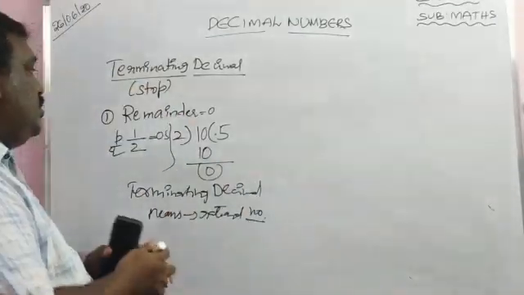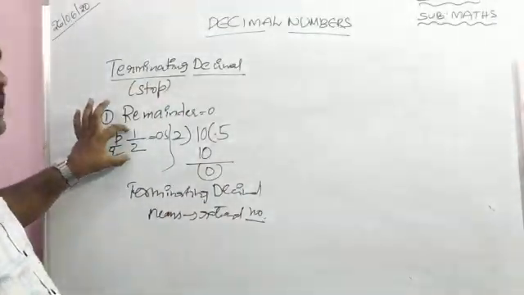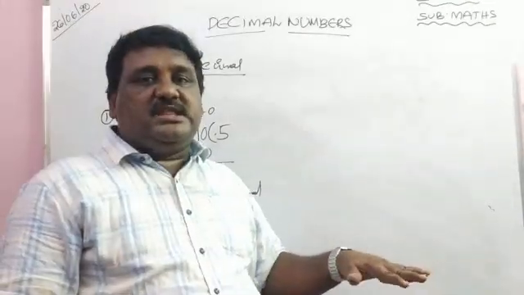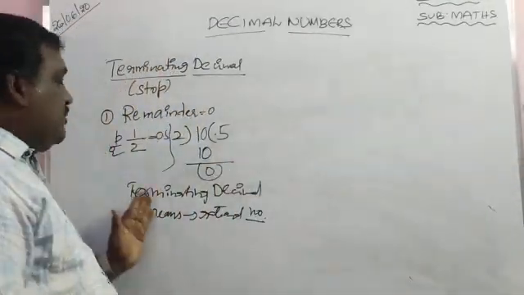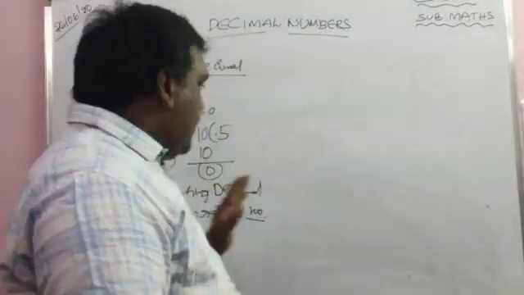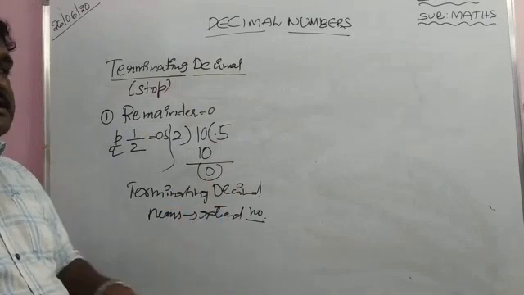How is it known to you? 1 by 2 is a rational number. 0.5 is a terminating decimal. We can write a terminating decimal in the form of p by q. So a terminating decimal is nothing but a rational number.